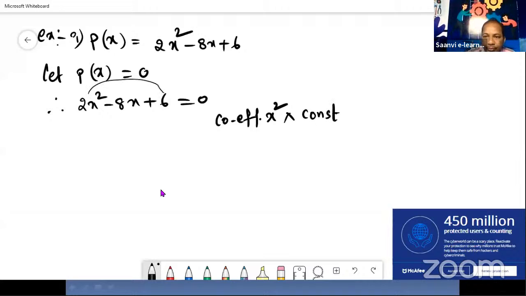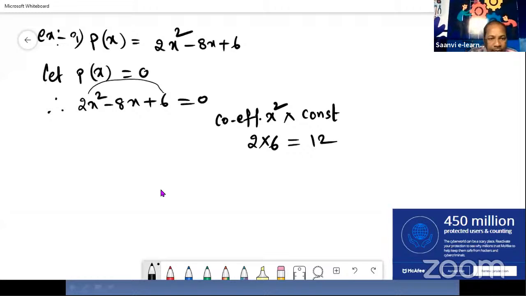The x squared coefficient means the number before x squared, and that is 2. And the constant number is 6. So multiply them: 2 into 6 we get 12.